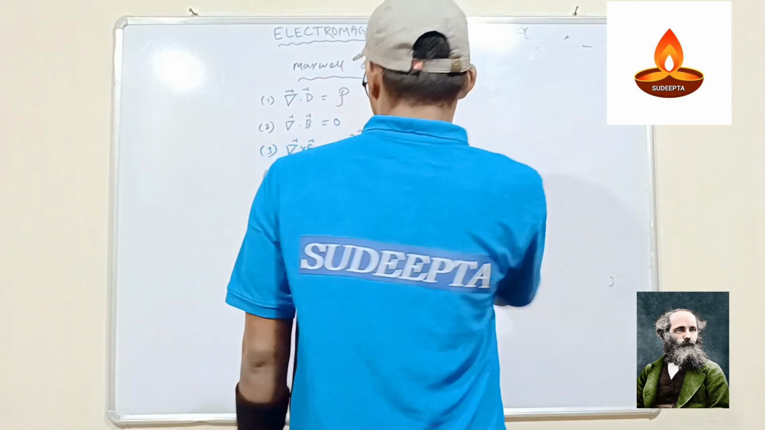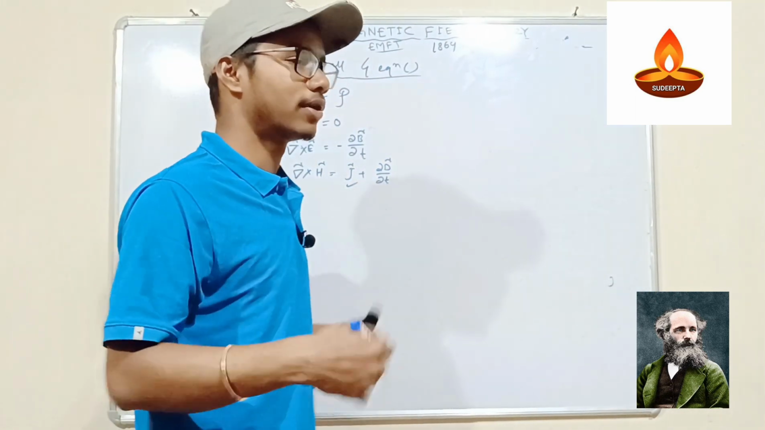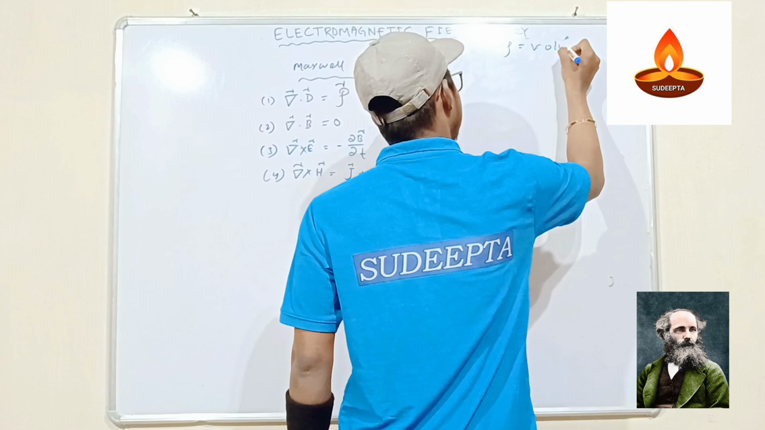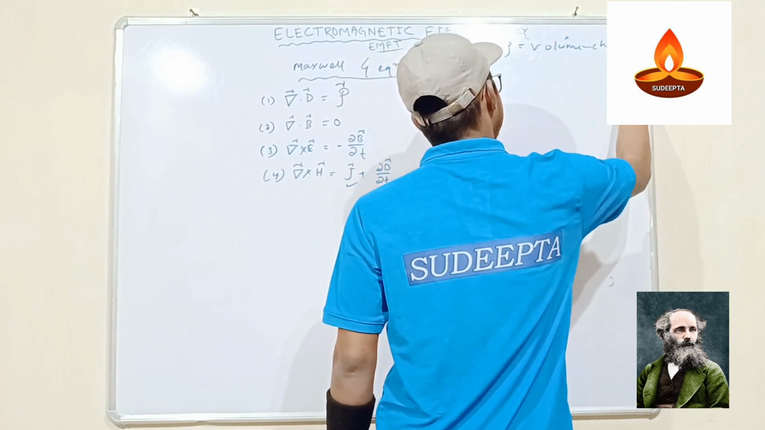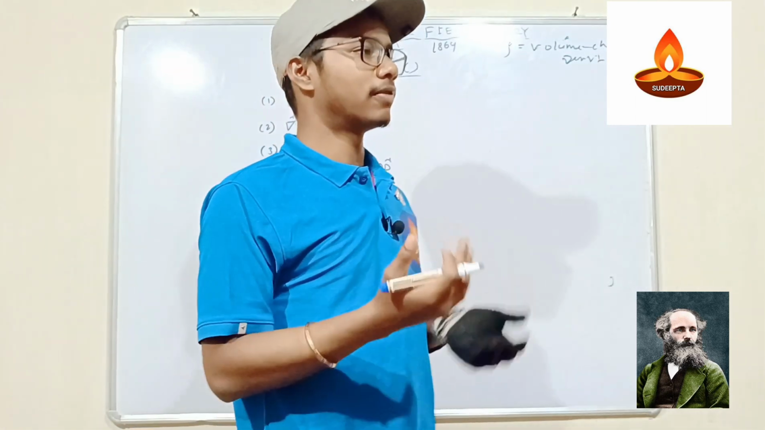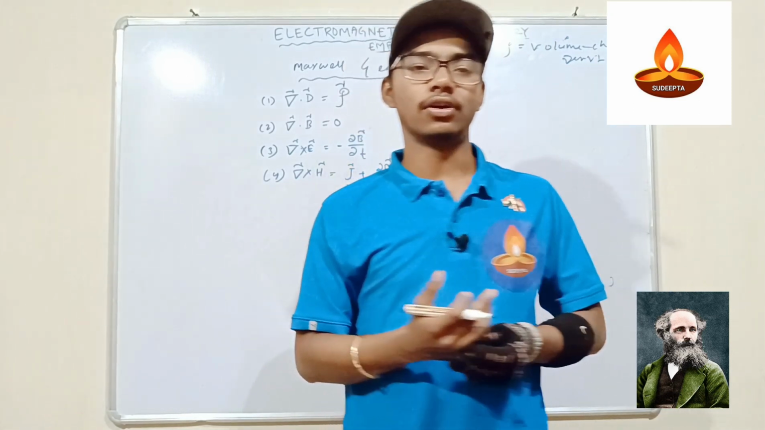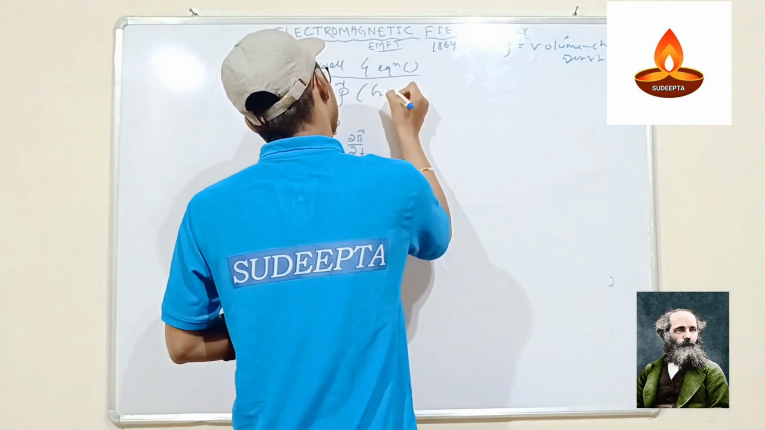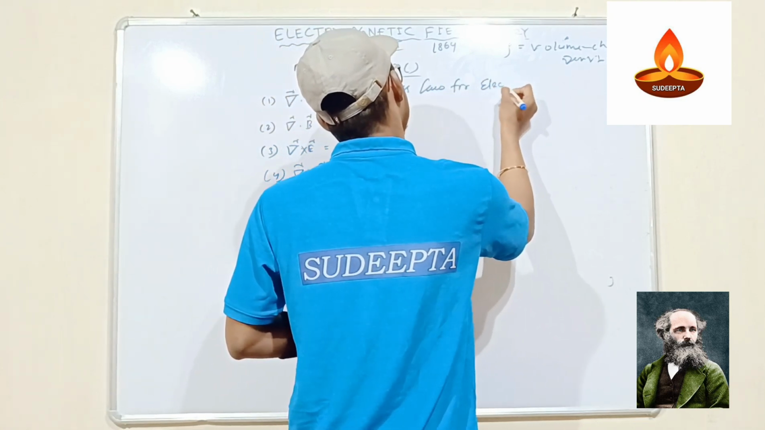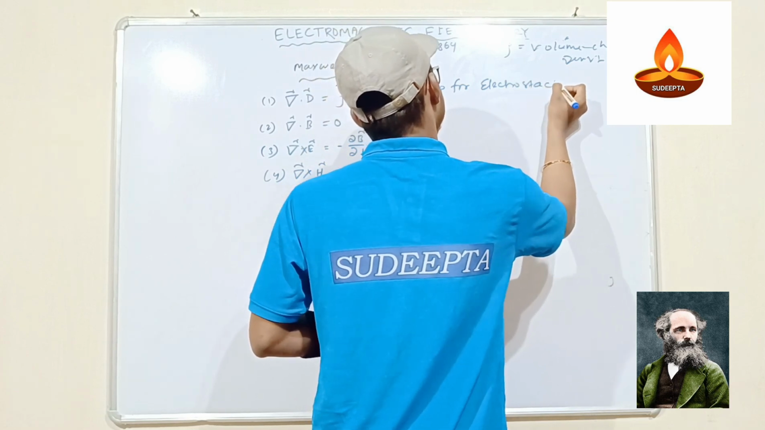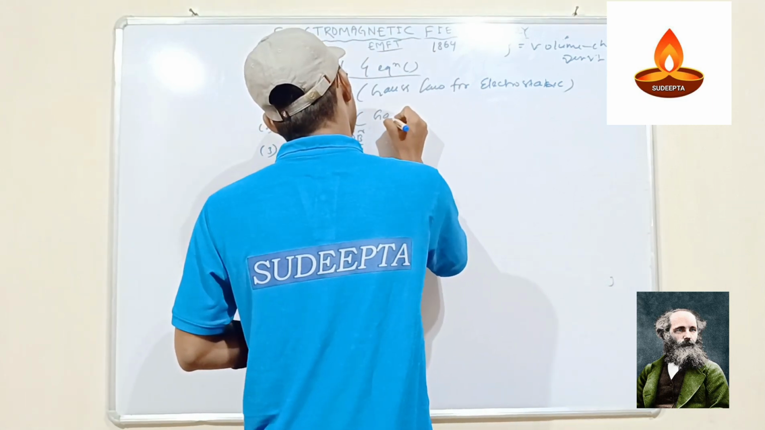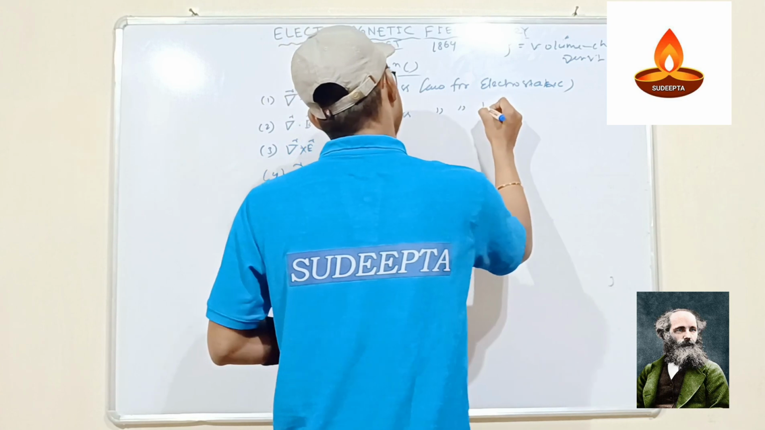So the first equation is that the divergence of D is equal to rho. Rho is volume charge density. The first equation is working on a very well-known principle, that is Gauss law for electrostatics. Then the second equation is going on Gauss law for magnetostatics.